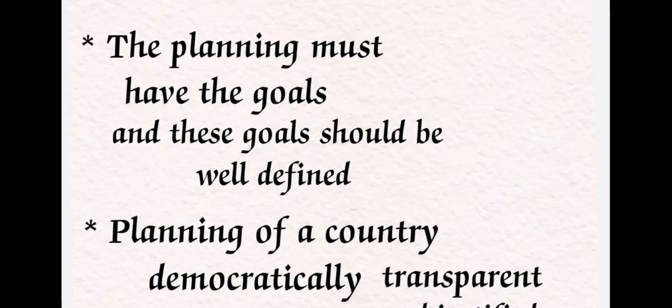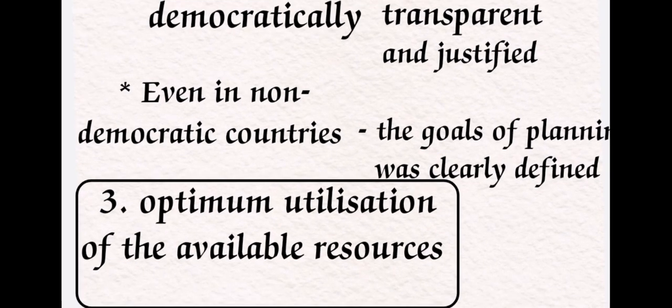Planning of a particular country, democratically, should be transparent and justified also. Even in non-democratic countries, the goals of planning were clearly defined. Democratic countries are there, and non-democratic countries are there. Non-democratic is nothing but monarchy type of governments. Even though they also have some planning process, for example, at that time USSR, Poland and China, the goals of particular planning can also be clearly defined, even in the non-democratic nations.